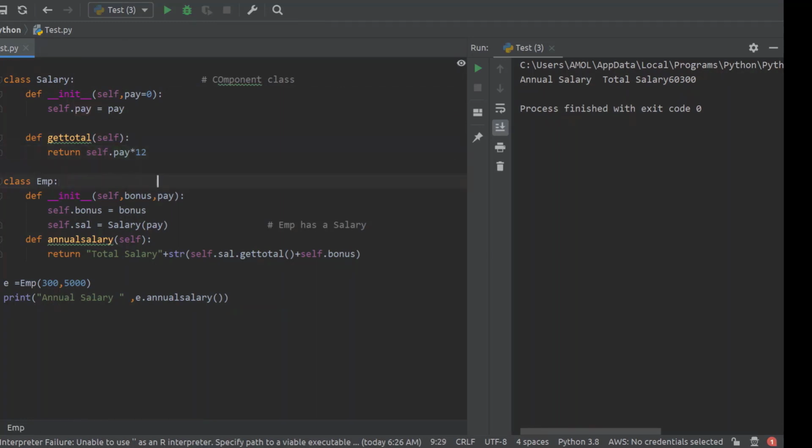Now the EMP class, what we have written, is nothing but the composite class. So composite has a component. In very simple words, you can understand it like this: if a class contains an object of another class, that is nothing but a composition. A class contains an object of another class, that you can call a composition, that you can call a has-a relationship between two classes.